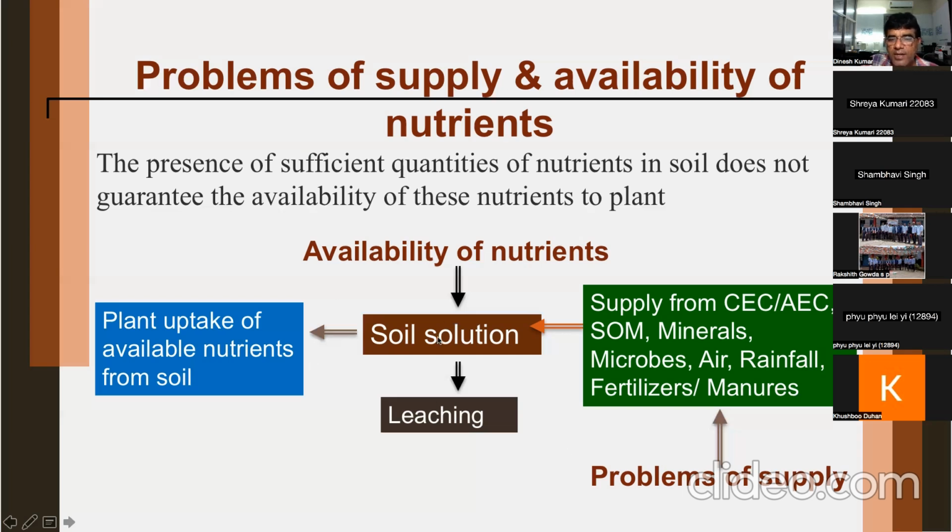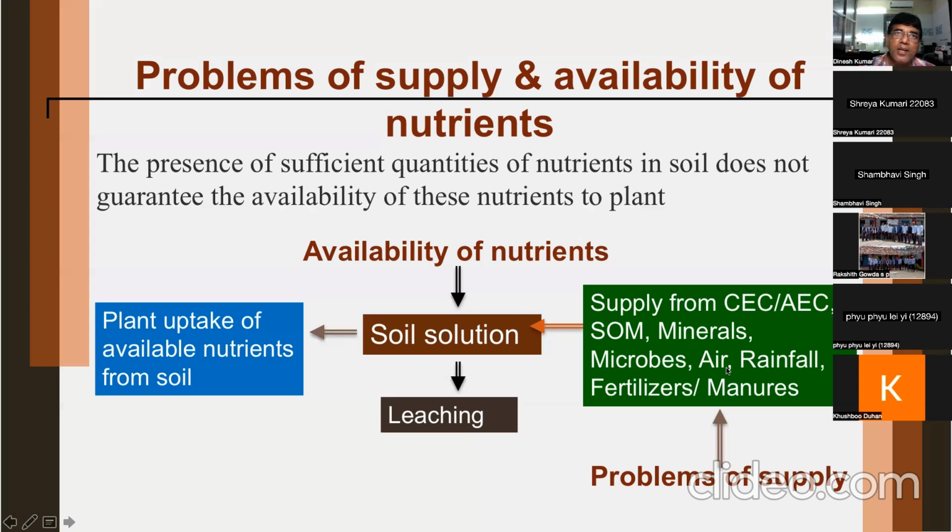Now, these are the needs and the losses, but where does the supply come from? Supply comes from cation exchange capacity or anion exchange capacity. It can come from soil organic matter after decomposition. It can come from primary minerals or minerals which have been fixed, like in the case of phosphorus. Tricalcium phosphate can be broken down under certain conditions if the soil solution phosphorus supply is reduced. There are cases where this tricalcium phosphate can supply, but it is less soluble. So certain minerals can supply nutrients to the soil solution. Microbes can also supply on their death.